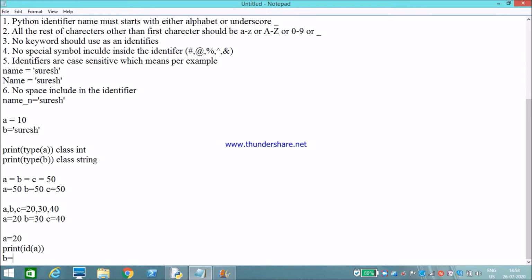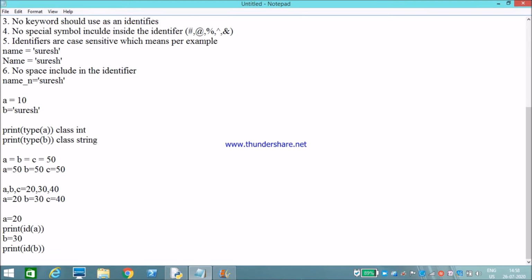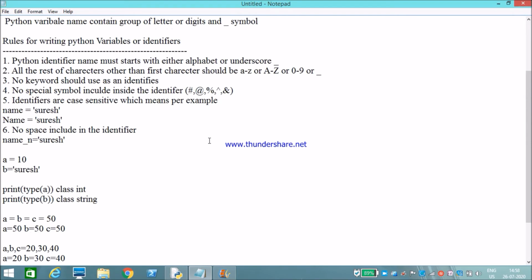If I create b equals 30 and print id of b, it will give the memory address of b.